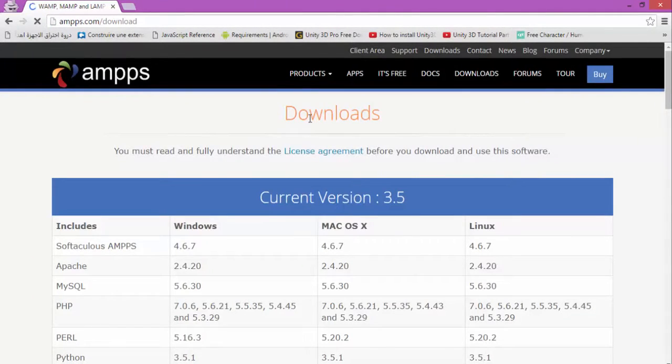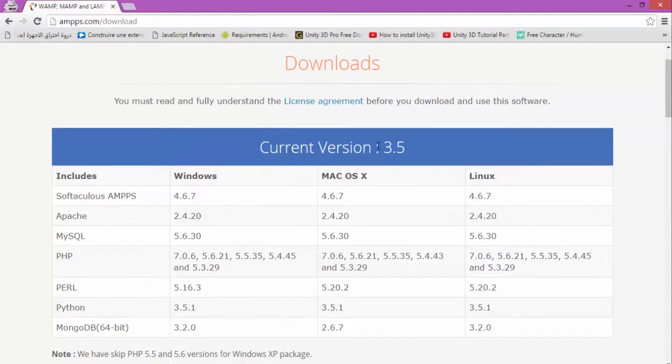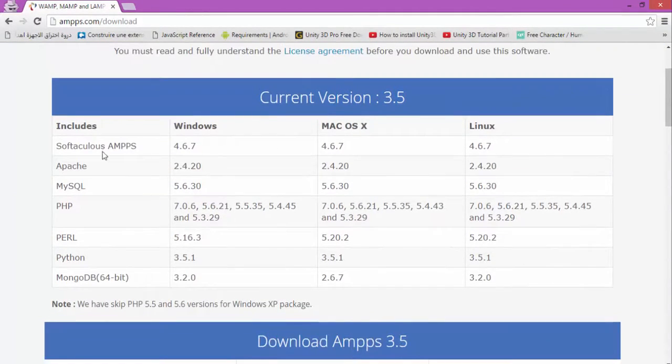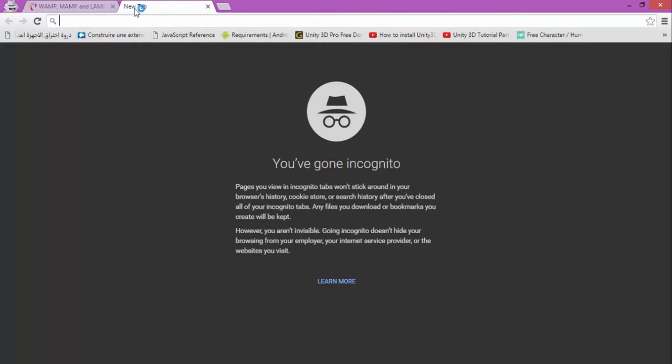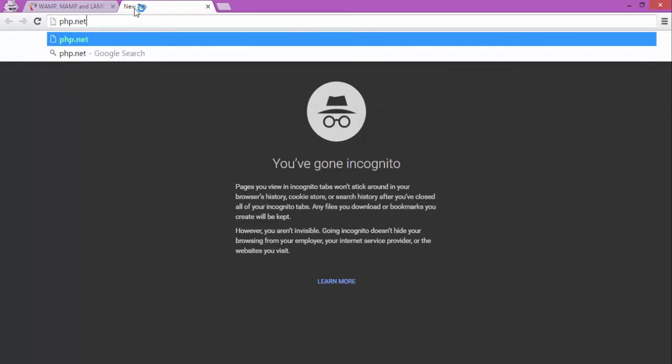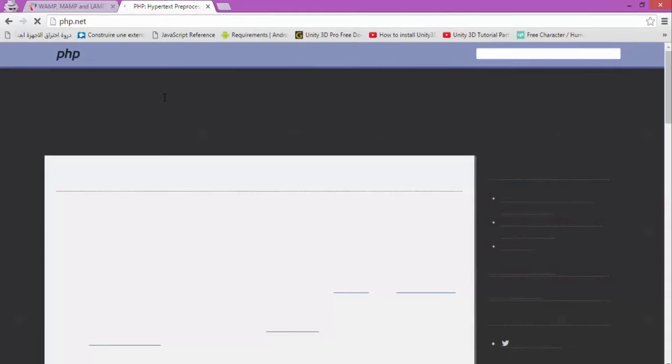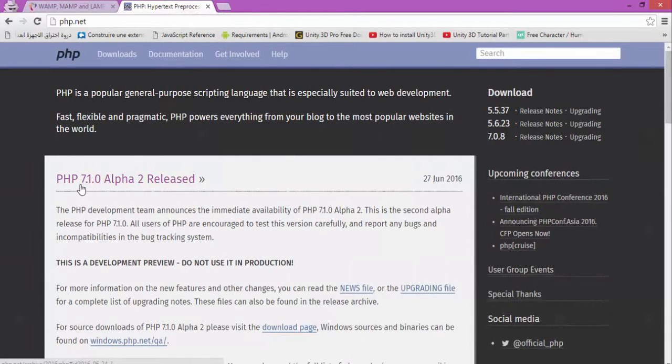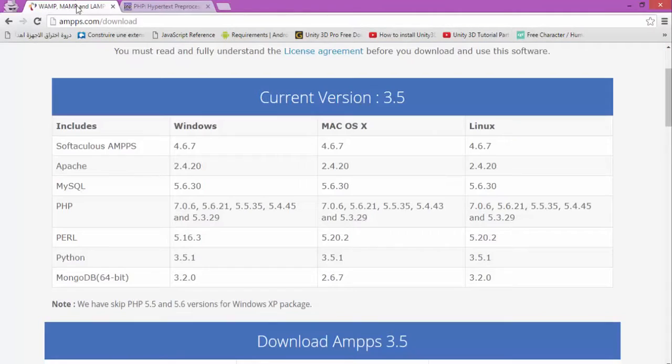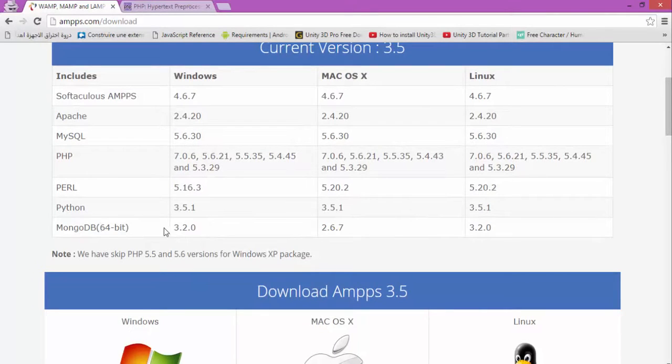Download the future kernel version, 7.0.6 PHP. We go to php.net to check out the version. That means it's truly fine with 7.0.6. Python, that's good. MongoDB, well, that's fine.